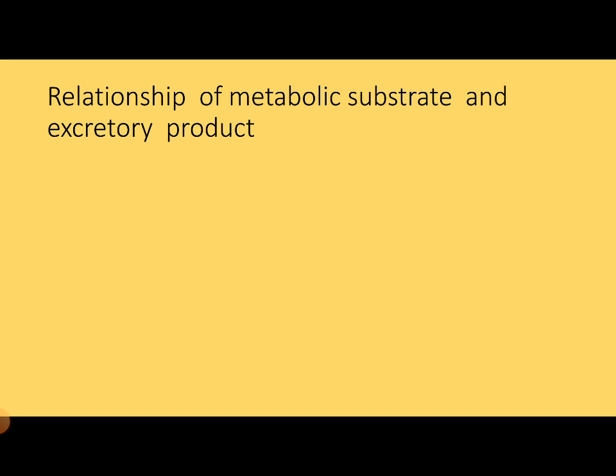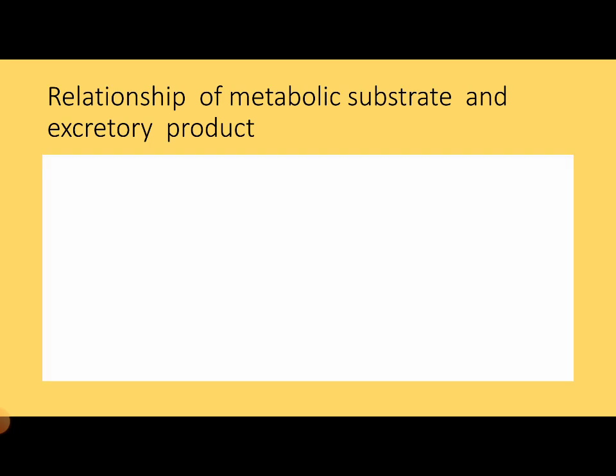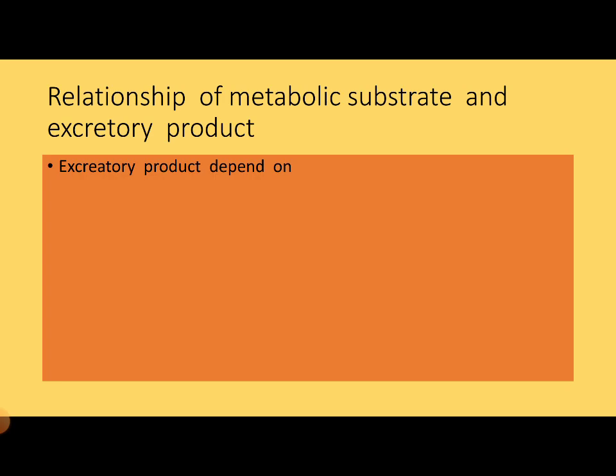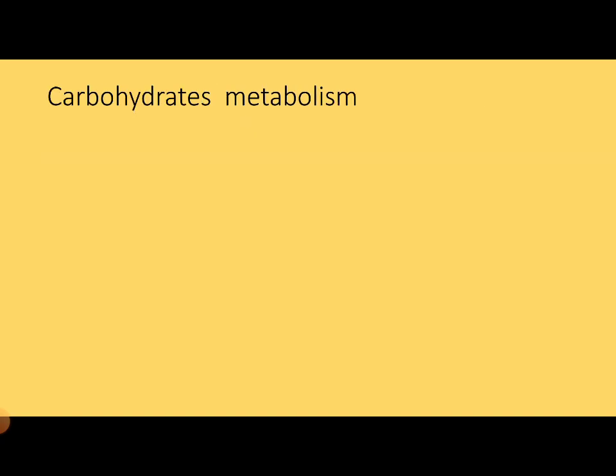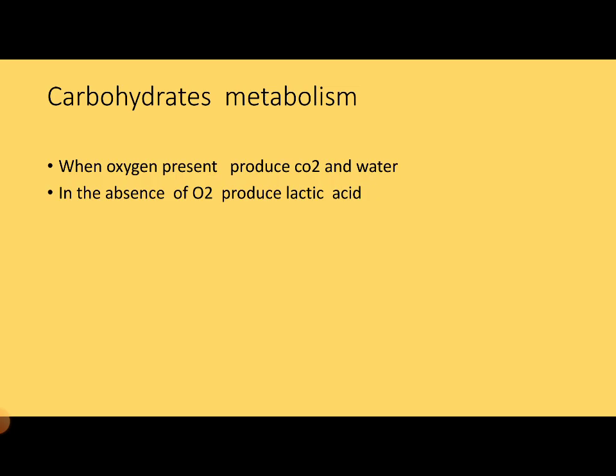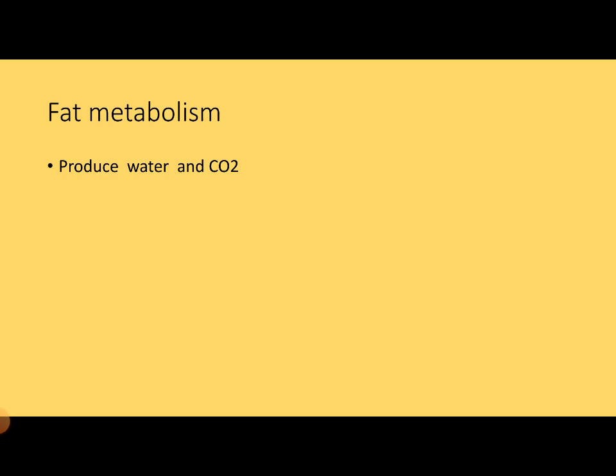And there is a relationship between metabolic substrates and excretory products. Excretory products depend on the chemical structure and composition of the substrate, enzyme availability, oxygen availability, and the habitat in which they live. Carbohydrate metabolism normally produces carbon dioxide and water, but in the absence of oxygen, it produces lactic acid. It is called anaerobic metabolism. And fat metabolism produces water and carbon dioxide.